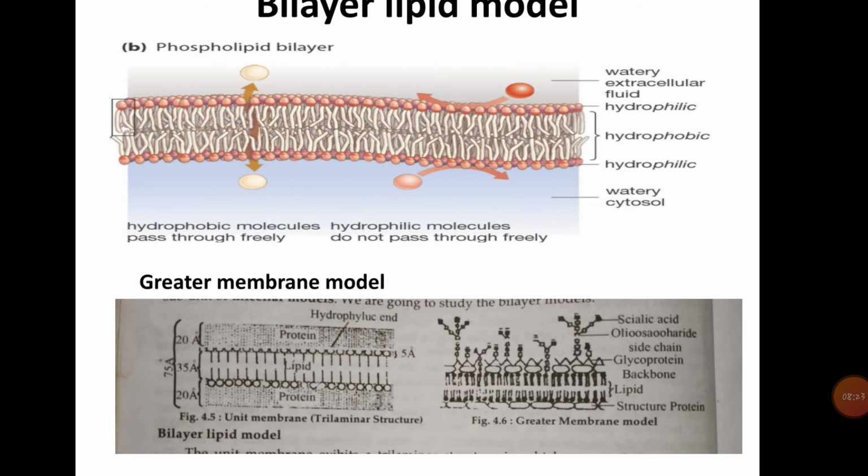The middle layer of 35 angstrom unit thickness is in fact a layer of lipid molecules, two molecules in thickness. This constitutes the bimolecular lipid layer. The arrangement of lipid molecules in the bimolecular lipid layer is such that the non-polar or hydrophobic ends of the lipid molecules are opposite each other.